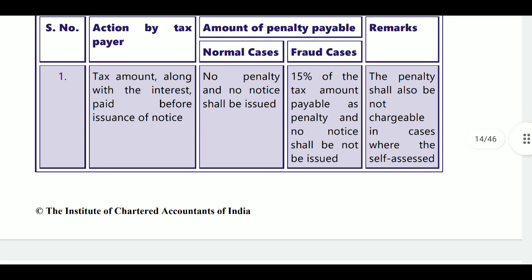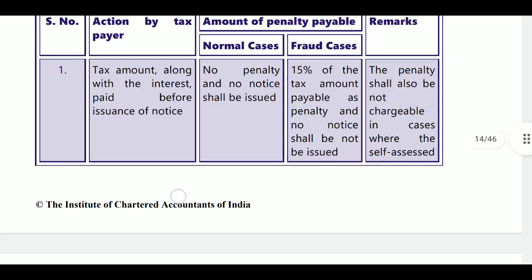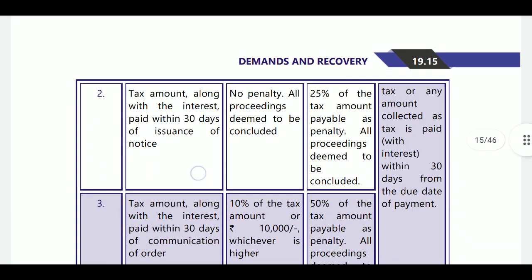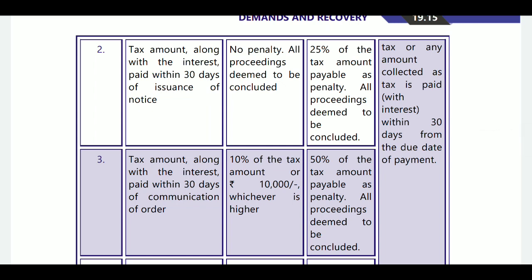Here the penalty shall also not be charged in case where the self-assessed tax or any amount collected as tax is paid with interest within 30 days from the due date of payment.